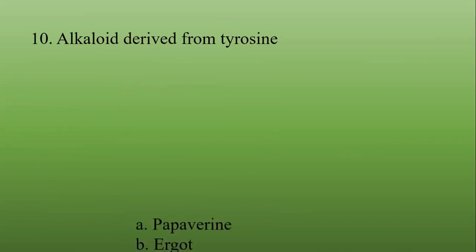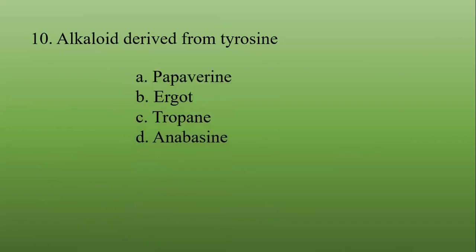Alkaloid derived from tyrosine. Which one? Papaverine, ergot, tropane, anabasine. The correct answer is papaverine, the alkaloid that is derived from tyrosine.